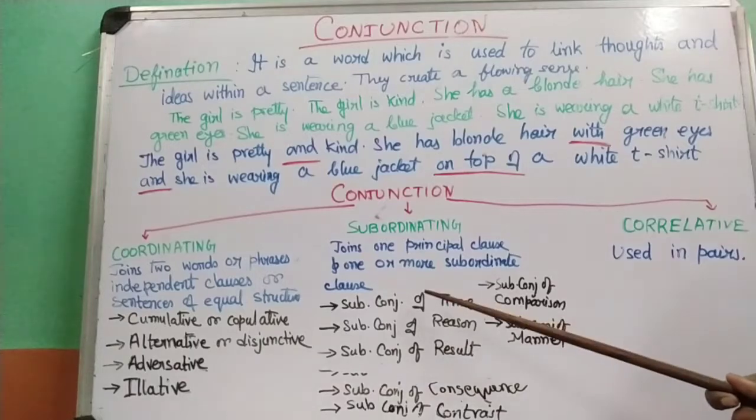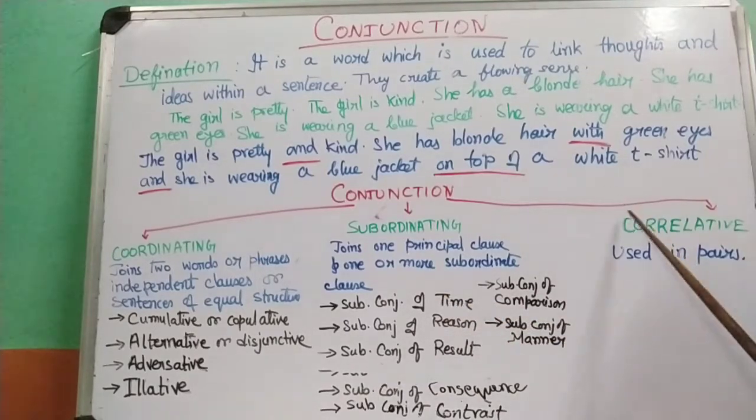Again, I'll be discussing these things, but before that, the correlative conjunction. These conjunctions are always used in pairs. You don't use them singly. You use them in pairs, like either or, neither nor, not only but also, both and, no sooner than, etc.